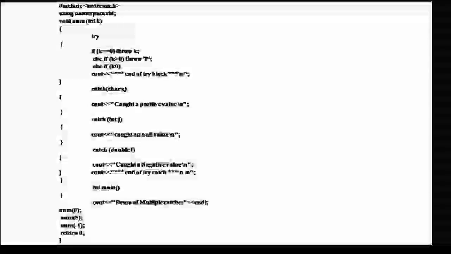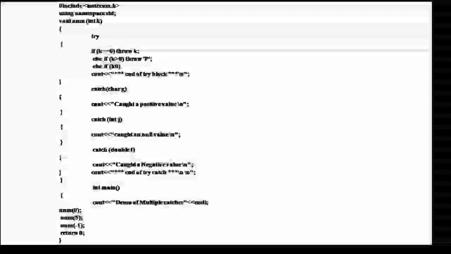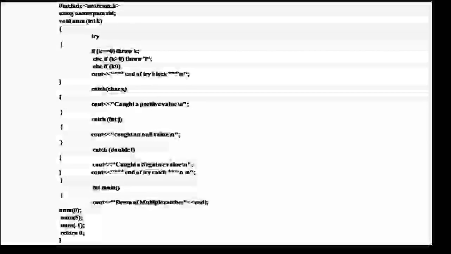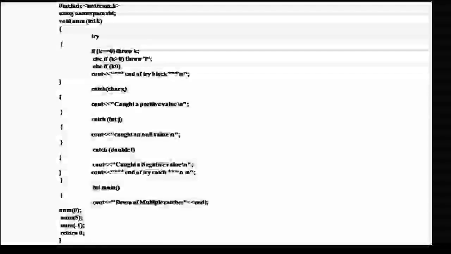The general form of using an exception specification is written: type function_name (parameter list) throw (data type list) { /* function body */ }.